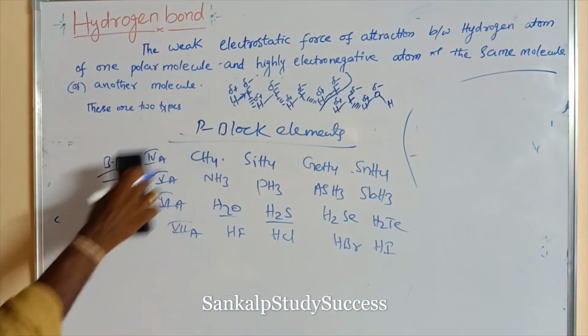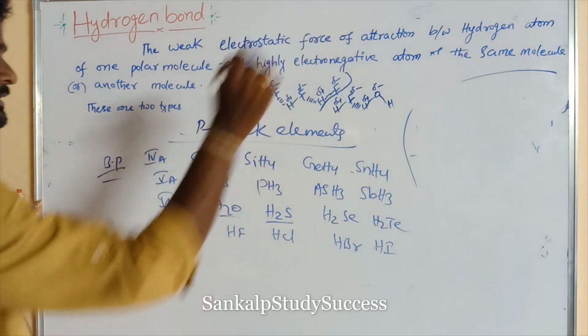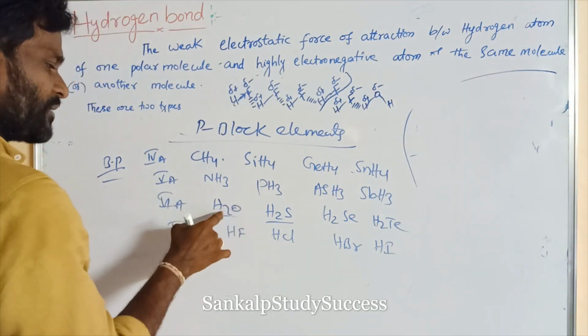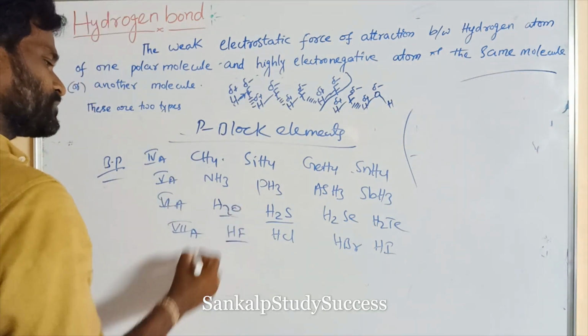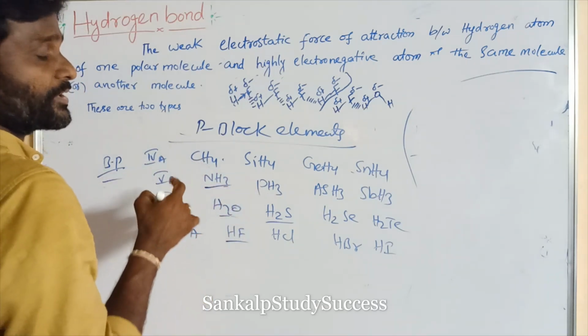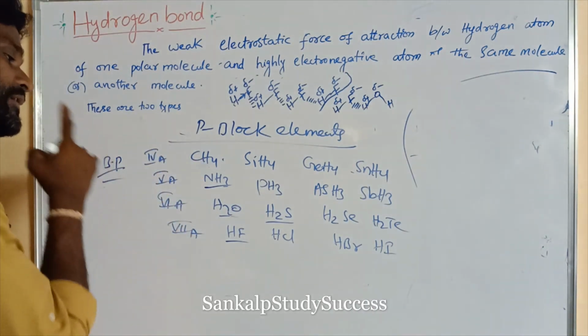Now, the boiling point of P block elements like this. H2O can form hydrogen bond, HF also can form hydrogen bond, NH3 can also form hydrogen bond, but CH4 cannot form hydrogen bond because carbon is not a highly electronegative atom, it is a less electronegative atom.